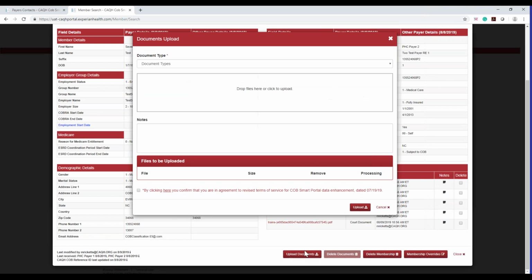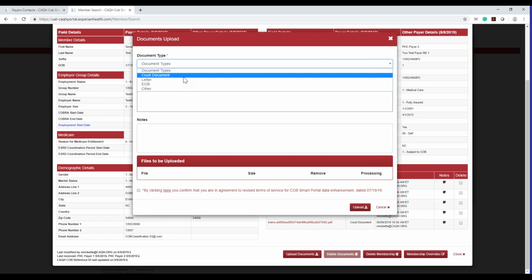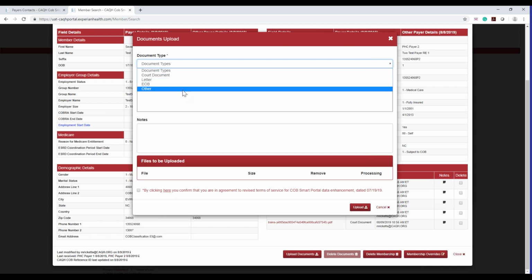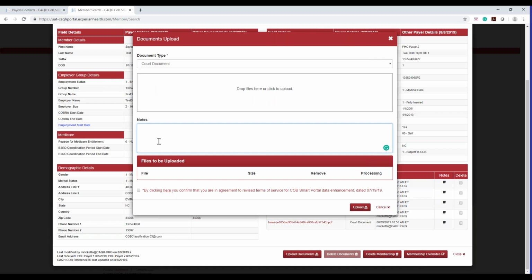You're going to go to the upload document button here. You have to select the document type, whether it's court documents or a letter or UOB or other. Whatever you put, we encourage you to put a brief description here in the notes section telling us what the document is. It's about a 5,000 character limit, so it doesn't have to be overly long, but just something explaining the name or why you're uploading it is fine.